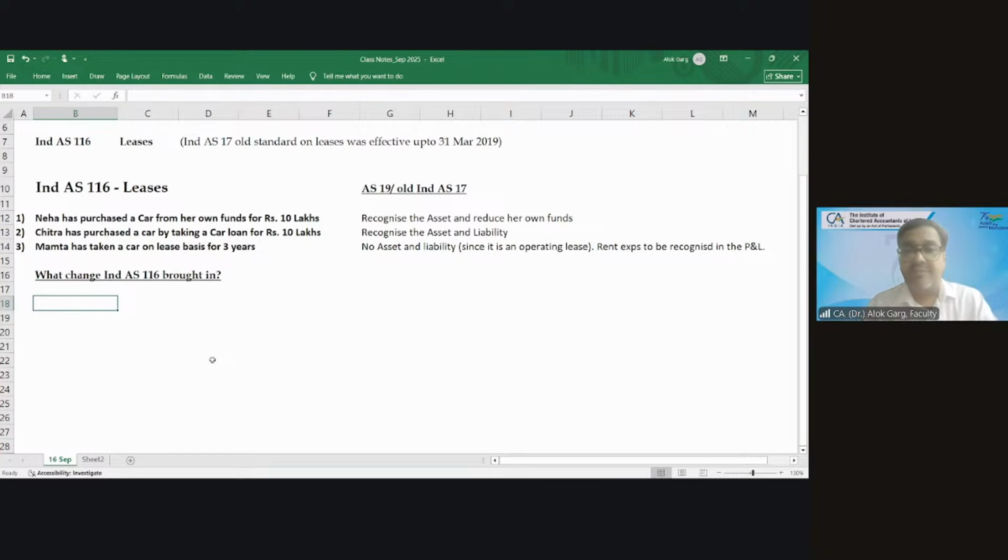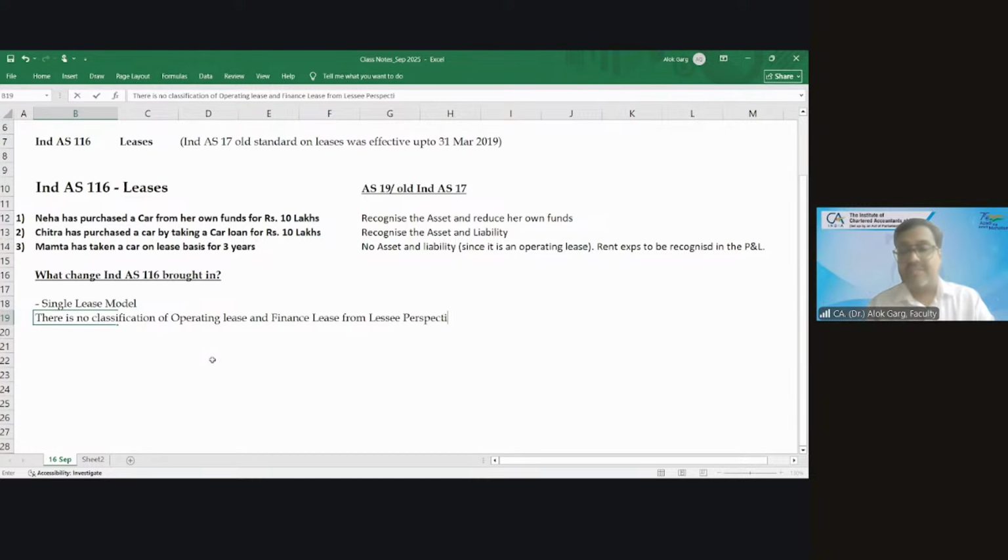So this Ind AS 116 gives a single lease model. What is meant by single lease model? What were the two types of leases you have read in AS 19? Finance lease and operating lease. So there is no classification of operating lease and finance lease from the lessee perspective.